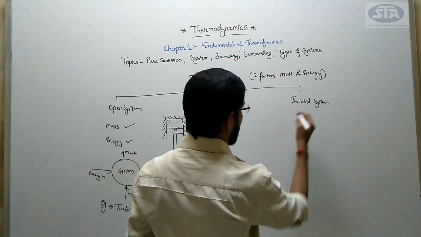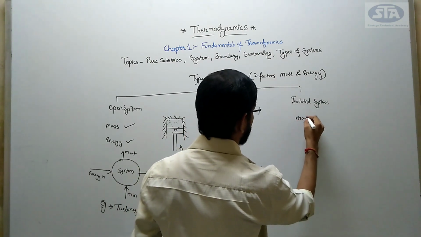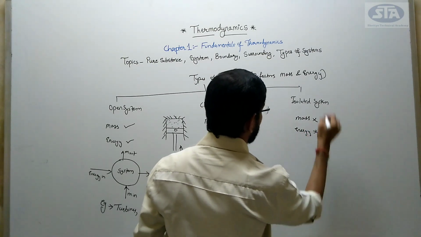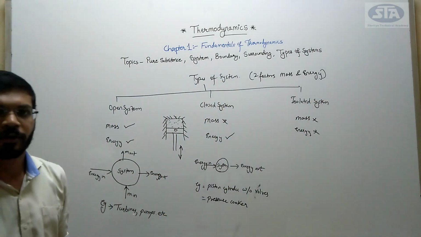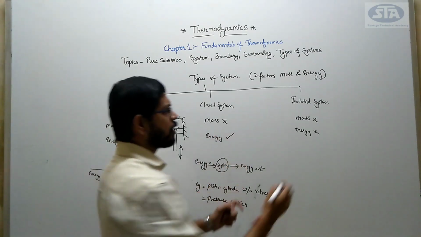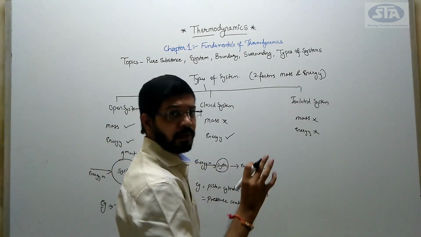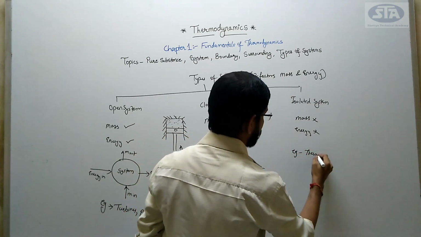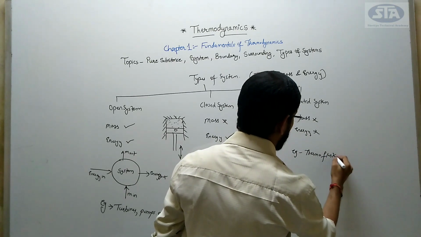Next, you have isolated system. Here, neither the mass nor the energy is allowed to transfer. Okay? Neither mass nor energy gets transferred. This is totally a theoretical concept. You may say there are examples such as thermoflask or hot pot.